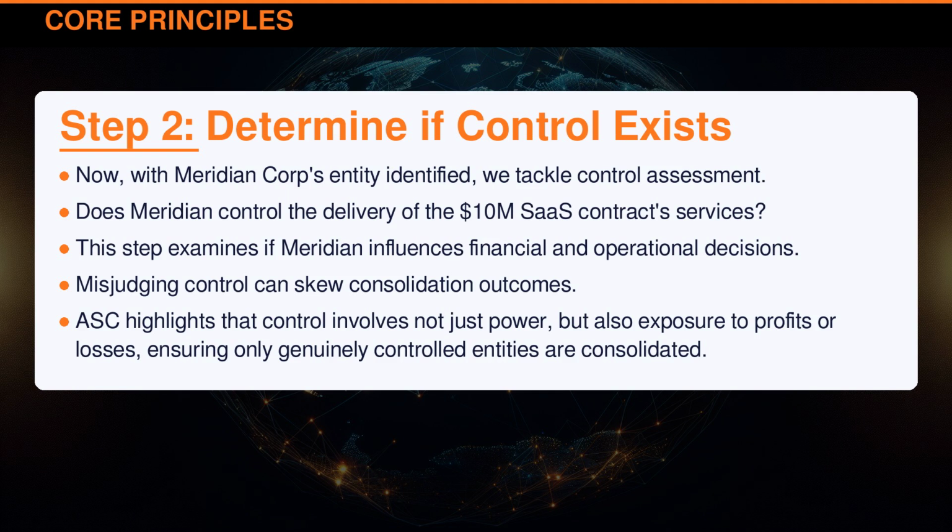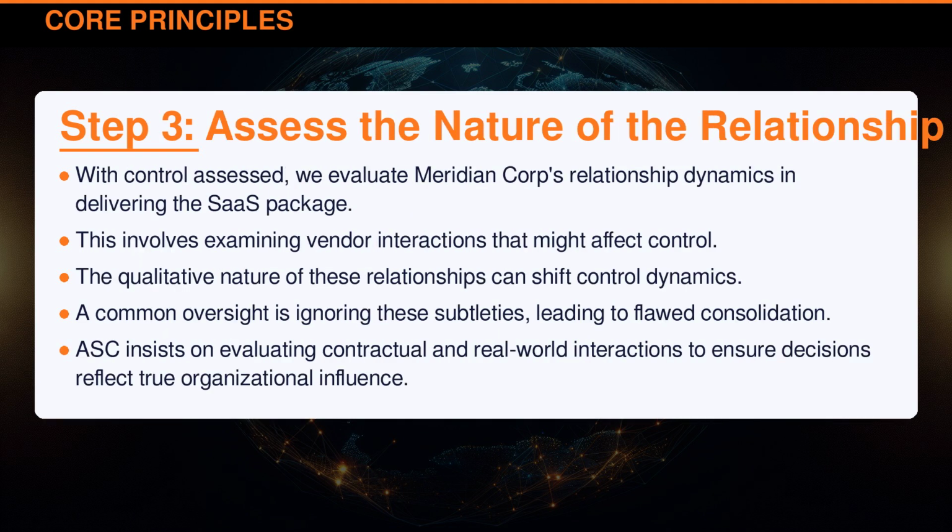Now, with Meridian Corporation's entity identified, we tackle control assessment. Does Meridian control the delivery of the $10 million SaaS contract services? This step examines if Meridian influences financial and operational decisions. Misjudging control can skew consolidation outcomes. ASC highlights that control involves not just power, but also exposure to profits or losses, ensuring only genuinely controlled entities are consolidated.